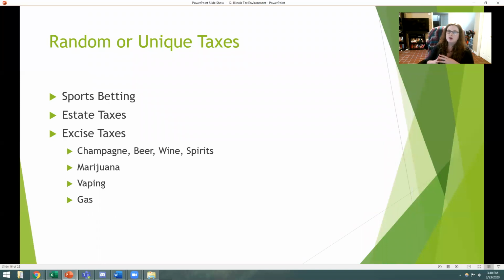So we've talked about all those categories, but does Illinois end up having taxes on anything unique or anything strange? Honestly, these are the ones that I find kind of fun. This is why I'm a tax economist, so I find it kind of enjoyable. So we're going to think about this a little bit.